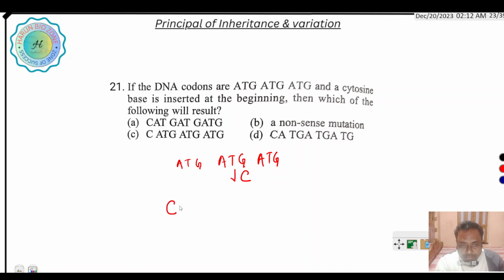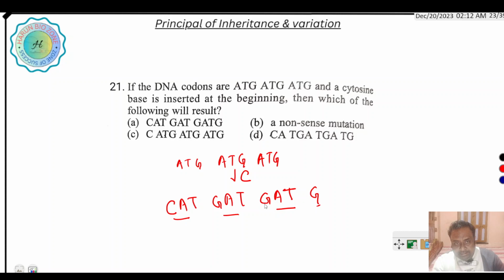So if cytosine is added, the three-base codes are separated, because three bases code for one amino acid. CAT GAT GAT G. This is the correct sequence. A is the correct option.